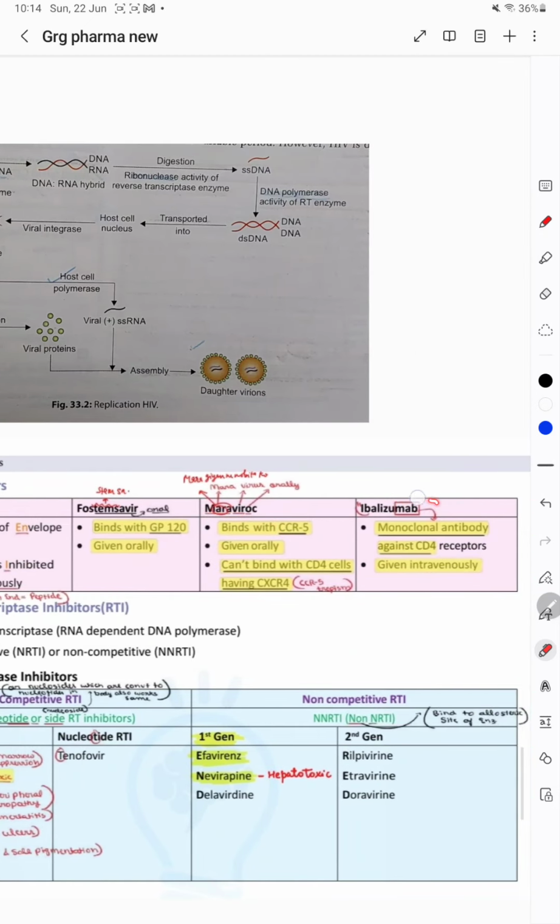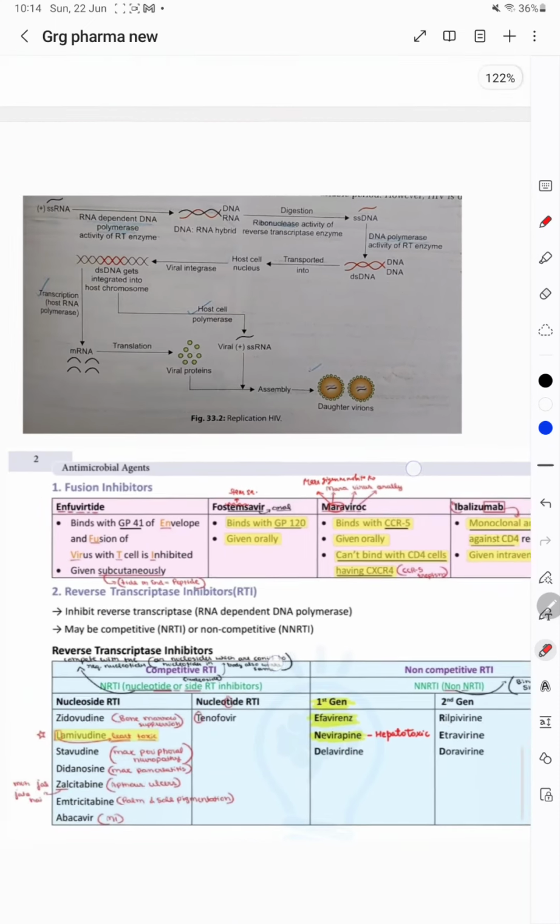Now then is Ibalizumab. तो how you can remember this is बाल. तो बोलेंगे कि उस लड़की के सर पे 4 बाल थे और फिर भी उसको बाल बनाने हैं. सो 4 बाल से तो CD4 रिसेप्टर्स, they are against the CD4 receptors. So that's how you can remember them.